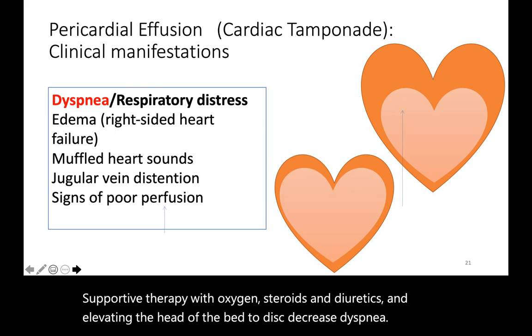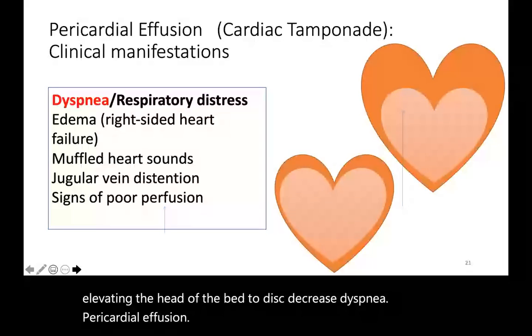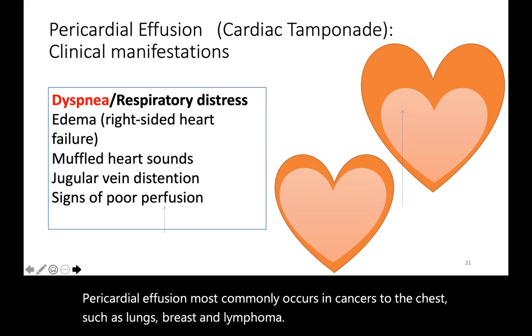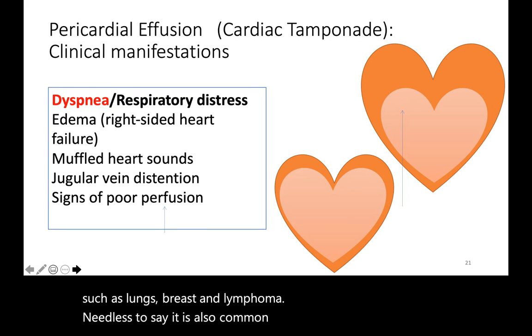Pericardial effusion. Pericardial effusion most commonly occurs in cancers to the chest, such as lungs, breast, and lymphoma. Needless to say, it is also common with cancers that have metastasized to the chest.